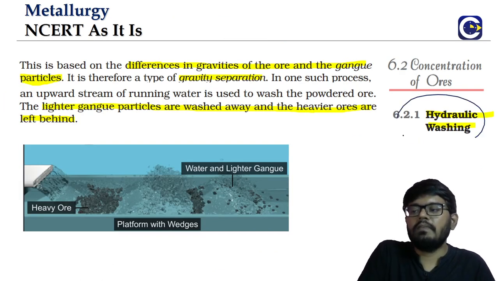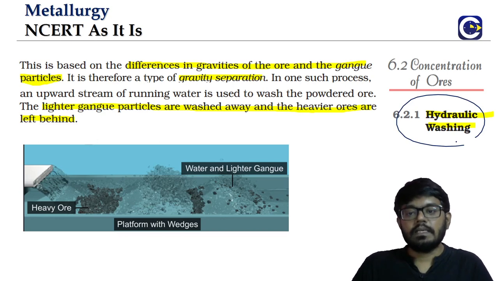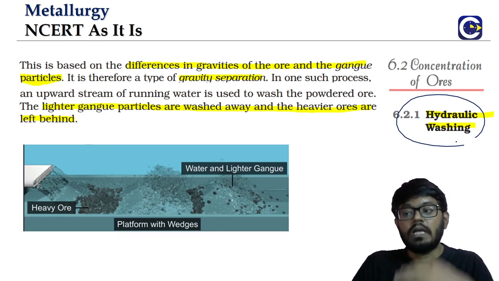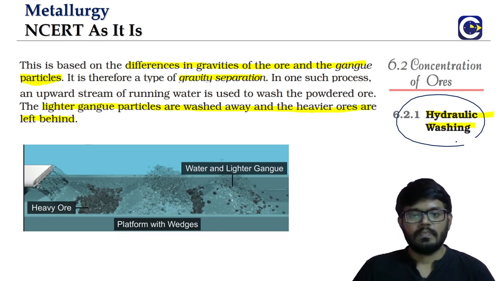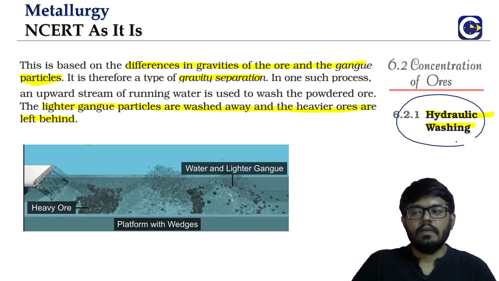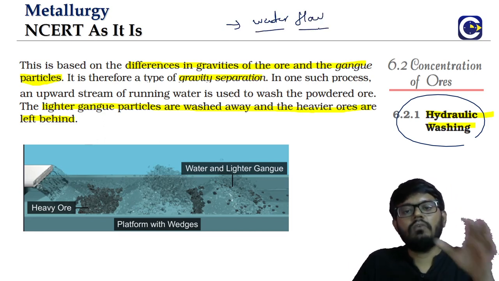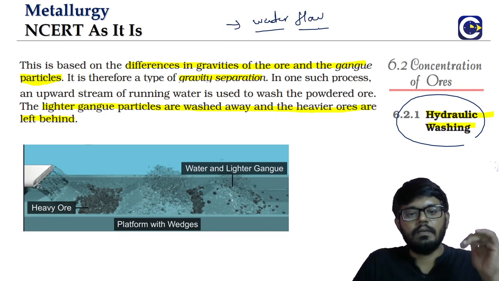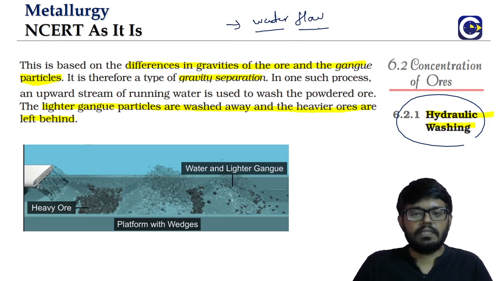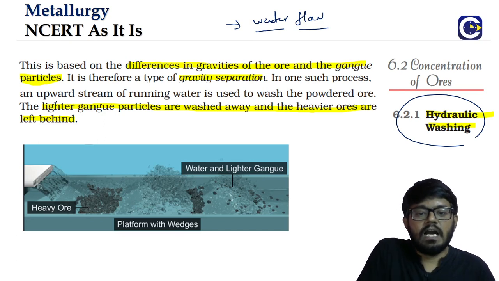In this we will begin with the gravity separation. Gravity separation can also be called hydraulic washing, because here we will take the help of the water flow. I'll tell you what used to happen in the olden days in terms of metal extraction. Imagine there is an upward stream of running water.